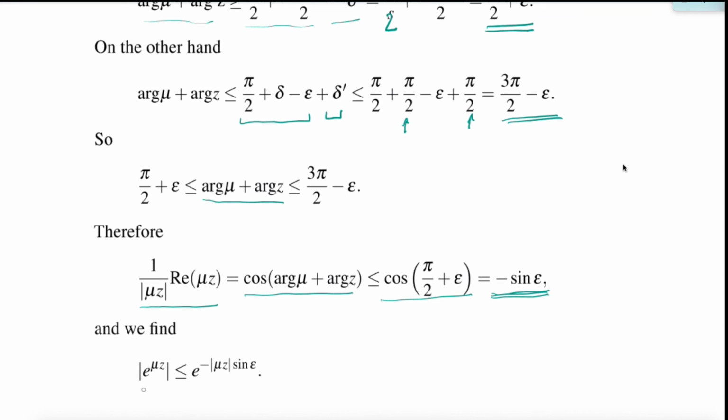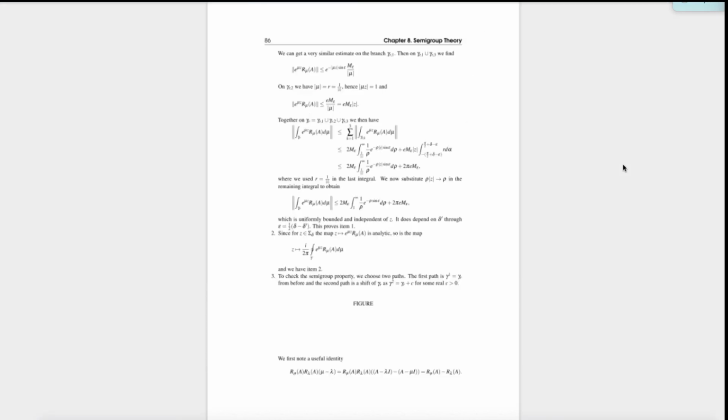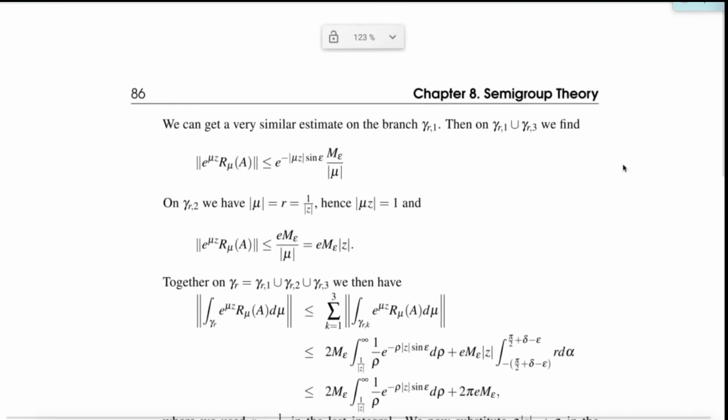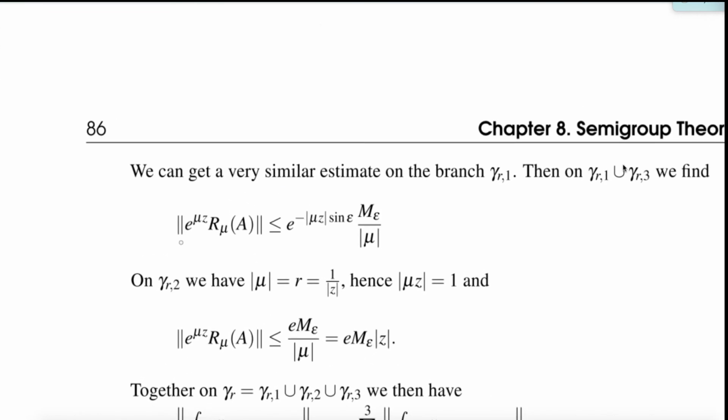So then we can say the absolute value of e to the mu z is bounded by e to the minus absolute value of mu z times sine of epsilon. Okay, so this is really rather technical, but on the other hand it is basic complex analysis. So what do we do with this? Then we substitute it here, so I multiply the e to the mu z, which we just estimated, with the resolvent. For the resolvent I have the estimate M epsilon divided by mu, and then this bit with the sine epsilon is the same thing we just did. We did this for gamma r3, but we get the very same estimate for gamma r1. We can do the very same construction.